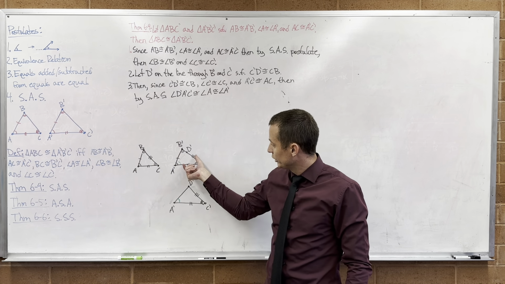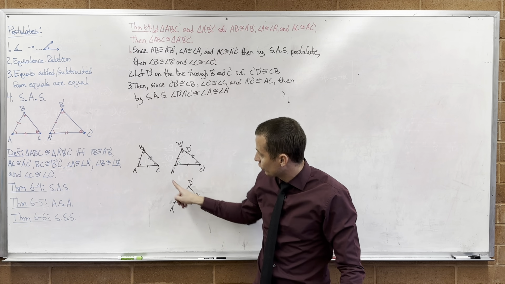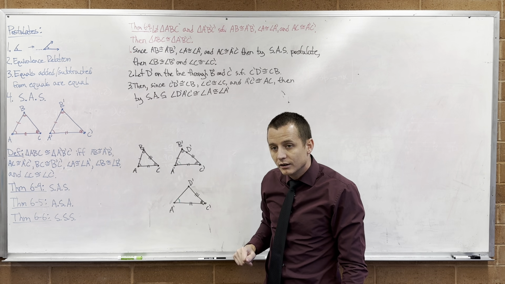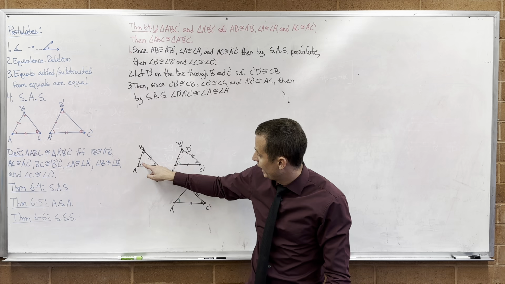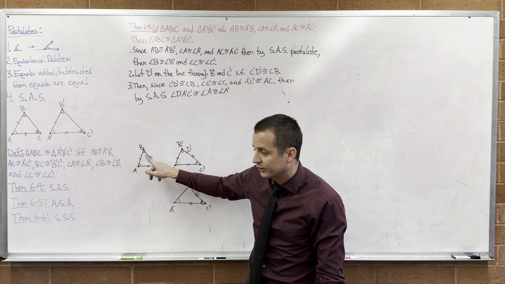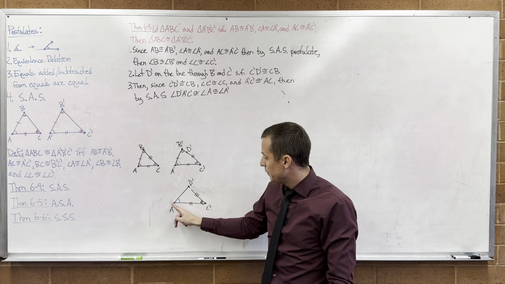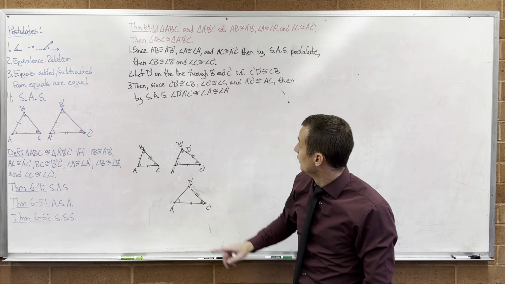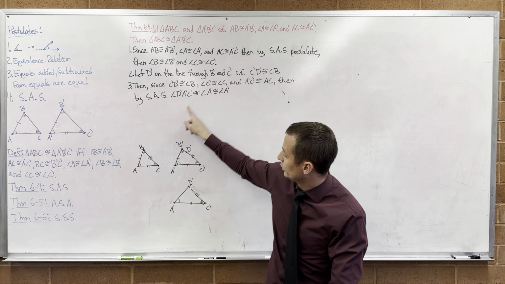So we took this triangle and we redrew it down here. Now, if you look at this triangle and this triangle, we have side, angle, side, side, angle, side. And so their corresponding angles have to be congruent. All we're going to focus on is this angle. Angle D prime A prime C prime, that's the green one, has to be congruent to angle A.